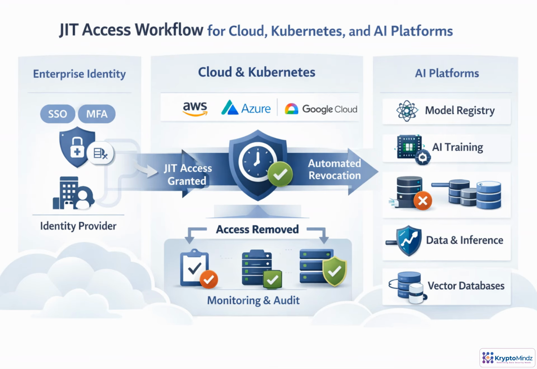A mature JIT workflow begins with enterprise identity, SSO, MFA, and a verified user request. The policy engine checks approval, context, and risk, then activates only the exact role needed, such as a cloud IAM role, Kubernetes admin permission, or AI platform entitlement. Access exists for a defined window, maybe 60 minutes. Every action is logged. When time expires, privileges are revoked automatically, and monitoring confirms the cleanup actually happened.